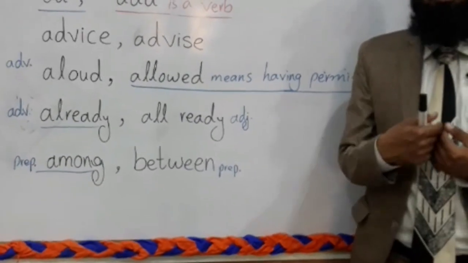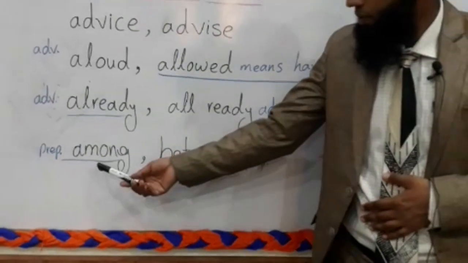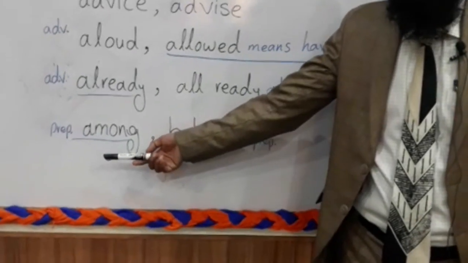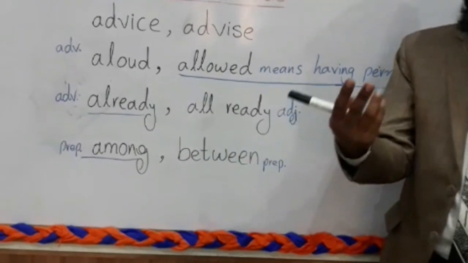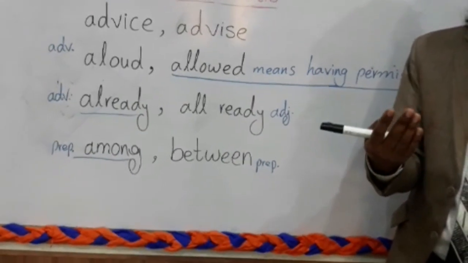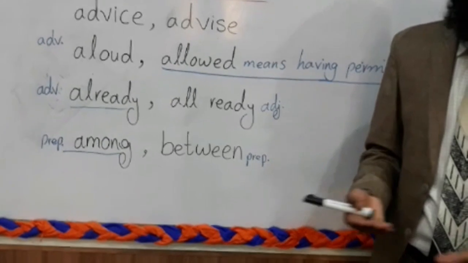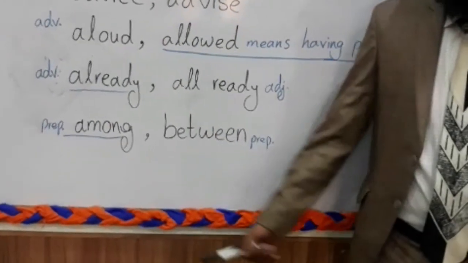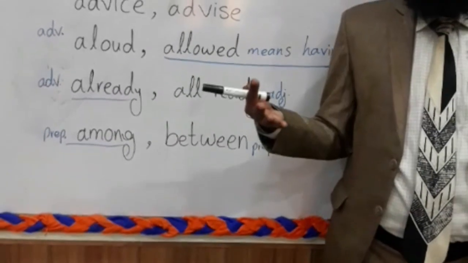And this word, among, is a preposition. It is basically used for more than two people, for more than two things. For example, he was sitting among good people.